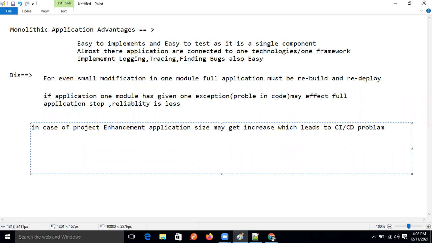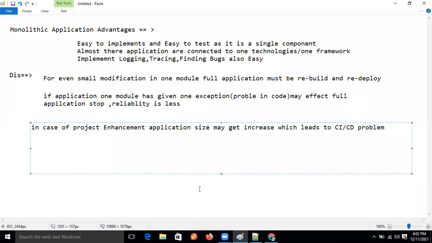We must stop all instances and rebuild and deploy, even for a small code update also.